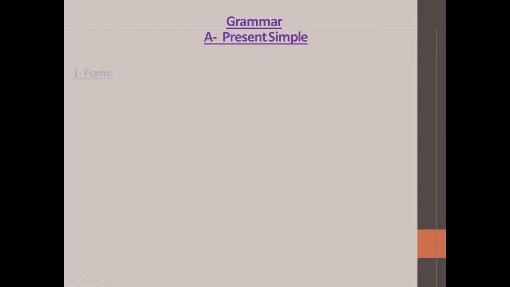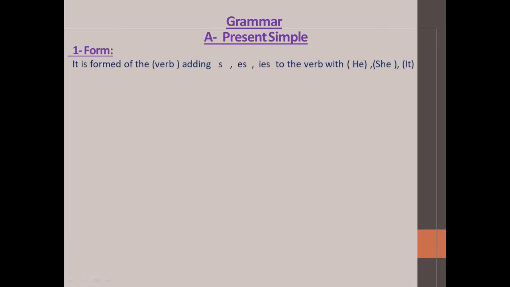The present simple tense, number 1 is the form. What is the form of the present simple? Okay, it is formed of the verb, or we can say the bare infinitive or the first conjugation. So these are all true. The verb, adding s or es or ies to the verb with he, she, it, the third person singular. So the present simple is formed of the verb. We add s or es or ies to the verb with he or she or it.